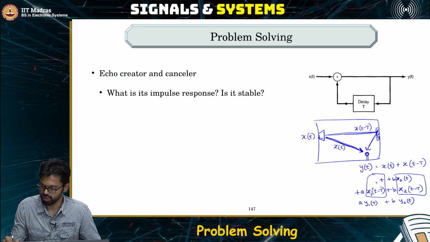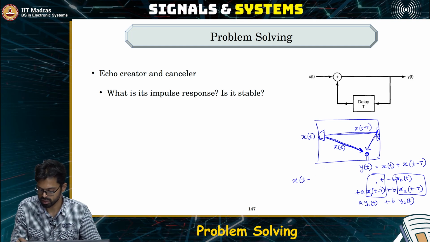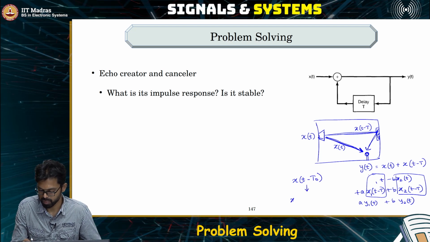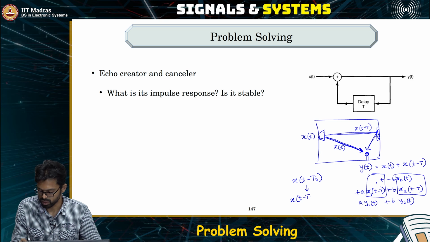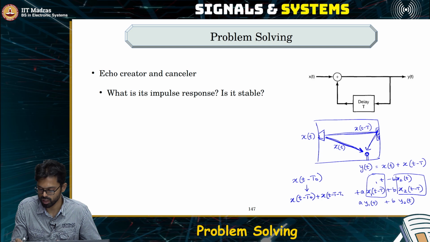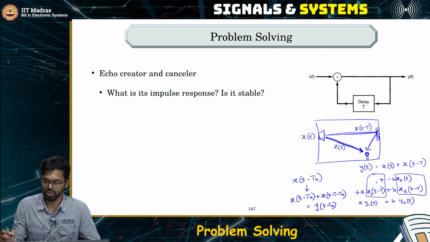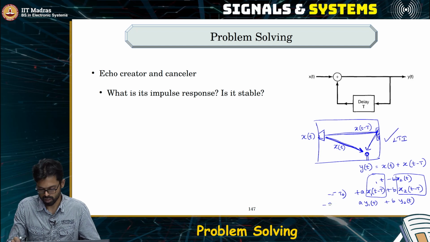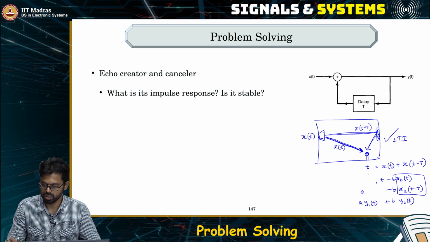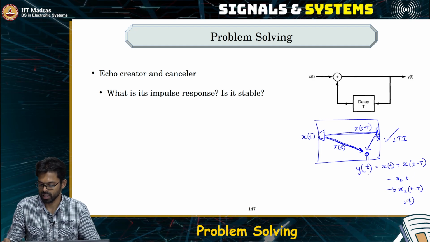As you can see that if you feed in an input x of t minus some t naught, then the corresponding output would be x of t minus t naught plus x of t minus t naught minus T, which is equal to y of t minus t naught. So, this is an LTI system. Turns out to be an LTI system, so we can easily model that using an LTI system. Which is good for us because we know how to model and understand LTI systems.